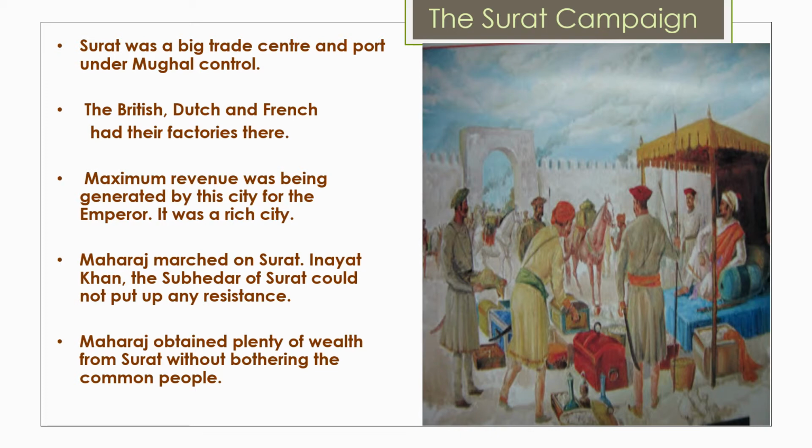Maharaj marched on Surat. Inayat Khan, the Subedar of Surat, could not put up any resistance. Maharaj obtained plenty of wealth from Surat without bothering the common people. His campaign of Surat was completely successful, and this campaign was a stunning blow to Emperor Aurangzeb's prestige. Emperor Aurangzeb's prestige was also questioned. People started questioning that if this Mughal emperor is so powerful, how can Shivaji Maharaj directly come, attack, loot, and destroy as if nothing had happened. So this was a great blow on the power of Aurangzeb as well.